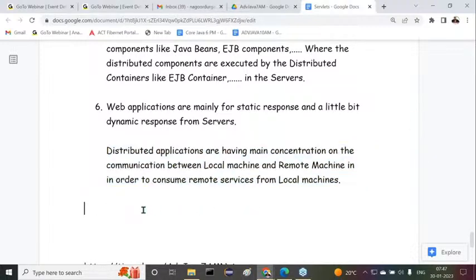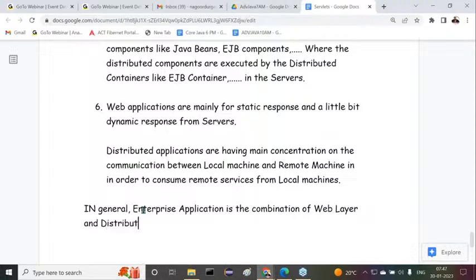Yes, sir, are all of you getting it or not? Now all of you observe carefully. I'm going to give one conclusion. Now try to understand it. In general, an enterprise application is the combination of the web layer and the distributed application layer.